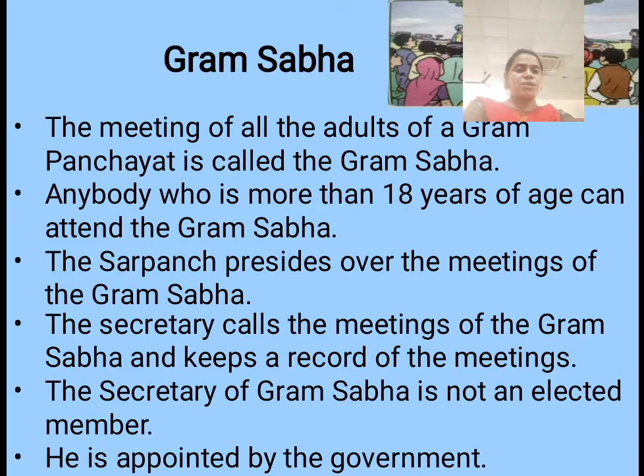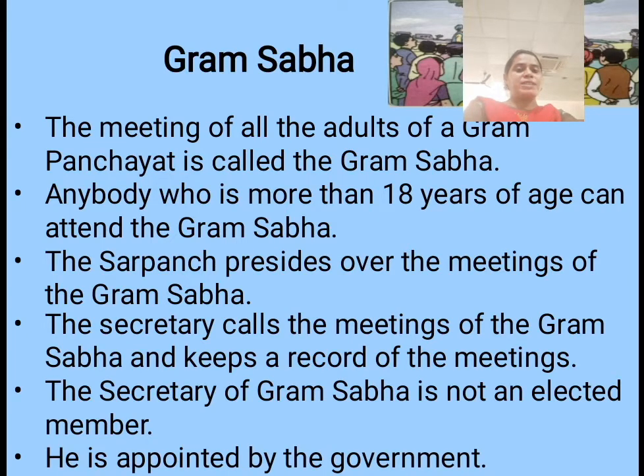What is Gram Sabha? So Gram Sabha is the meeting of all adults of a Gram Panchayat. Anybody who is more than 18 years of age can attend the Gram Sabha. So the age should be 18 years to attend the meeting of Gram Sabha.